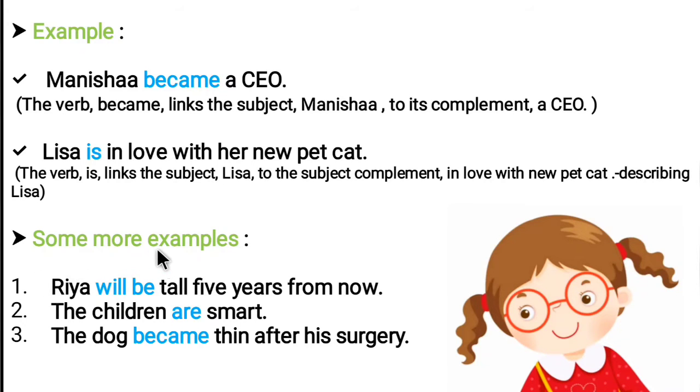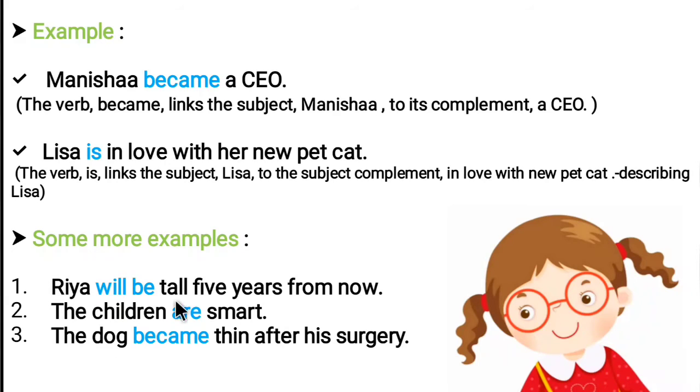Some more examples of linking verbs: Ria will be tall 5 years from now. Okay, it is connecting a subject to its subject complement. This means that the linking verb will connect the subject to its subject complement, which describes more about the subject. Here the subject is Ria. She will be tall 5 years from now is the subject complement. It is describing Ria, how Ria will be after 5 years.